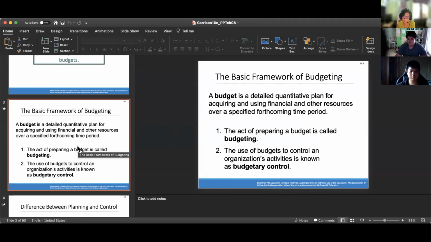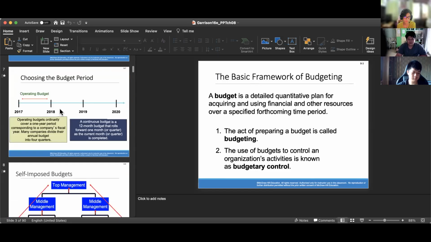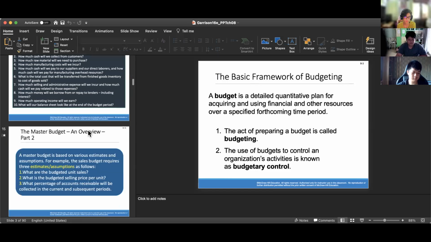Master budgeting, chapter 8. The basic framework of budgeting. A budget is a detailed quantitative plan for acquiring and using financial and other resources over a specified forthcoming time period. The first is the act of preparing a budget, called budgeting. The second is the use of budgets to control an organization's activities, known as budgetary control. Now, I'm going to skip all this and get to the key points.